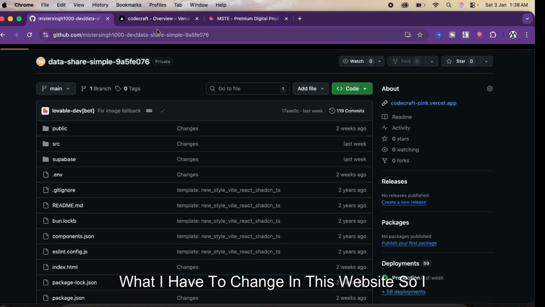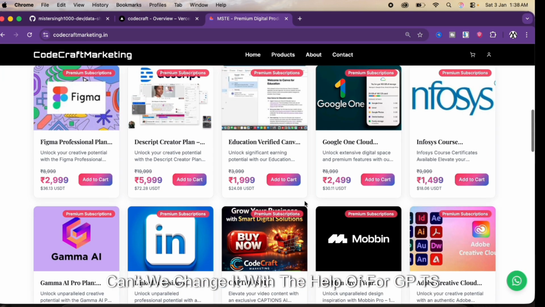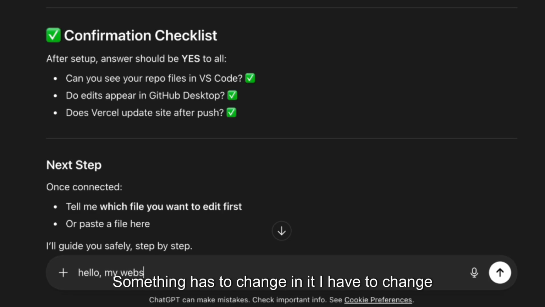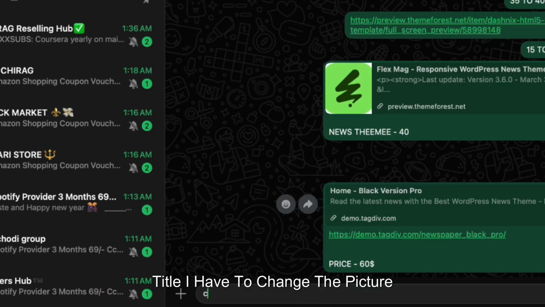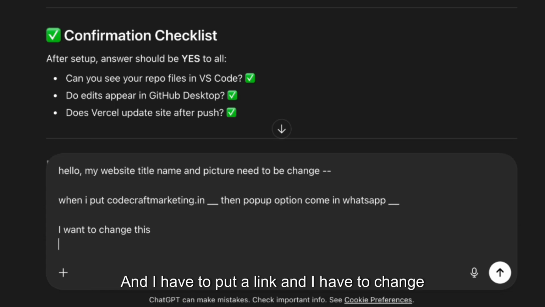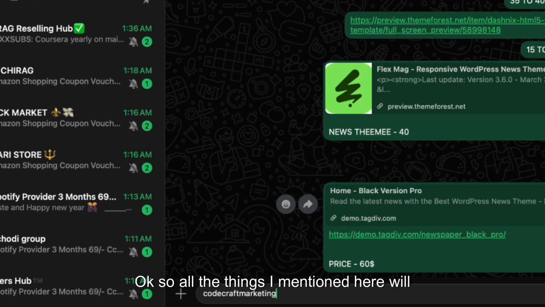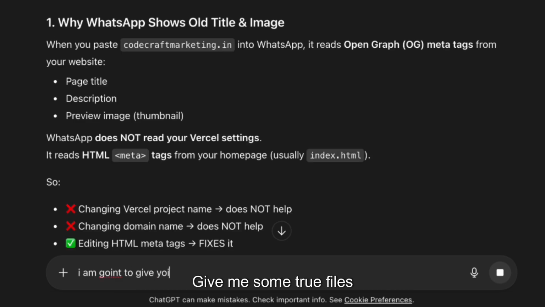Now how will I change this website? I don't understand anything, so I thought, why can't we change it with the help of ChatGPT? I went inside ChatGPT and wrote everything about my website: something has to change in it. I have to change the title, change the picture, put in a link, and change the name on the pop-up. I mentioned all these things, and it will give me some files.